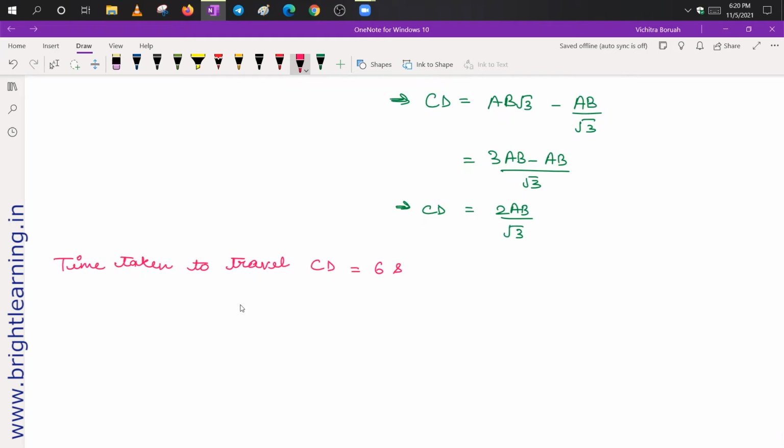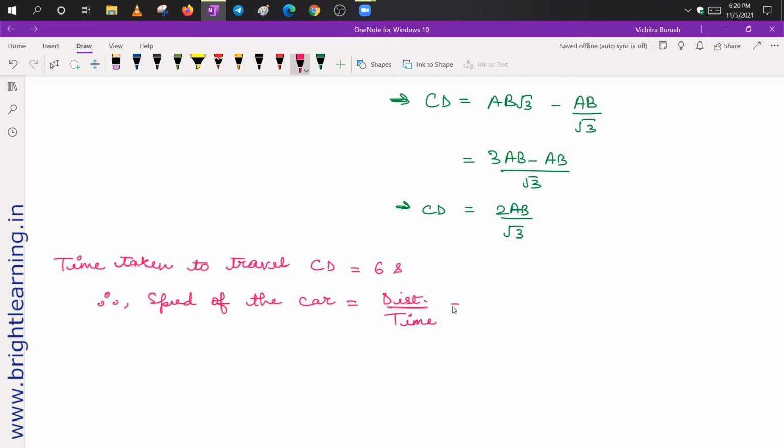Now, what is the speed of the car? So therefore, speed of the car. Now we know the formula that speed is equal to distance upon time.